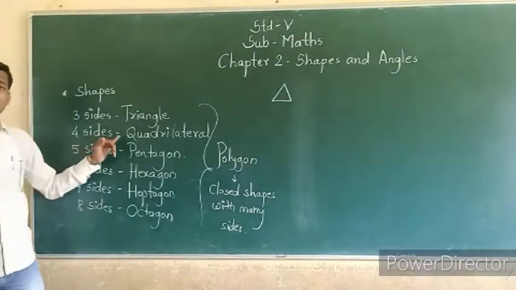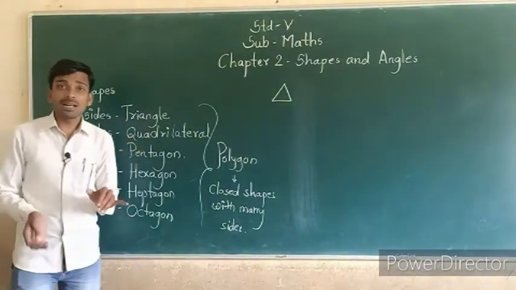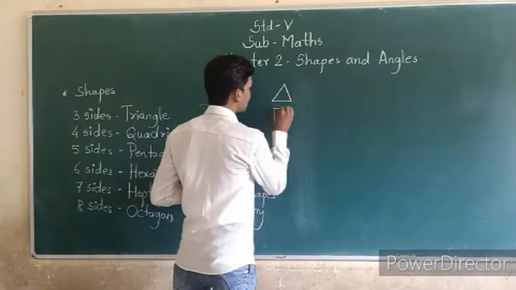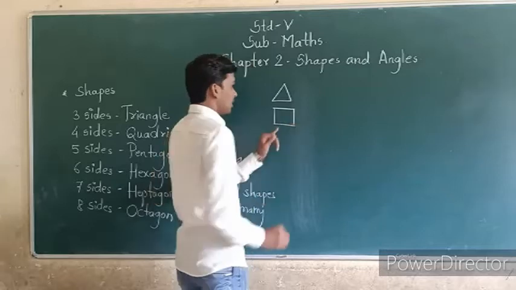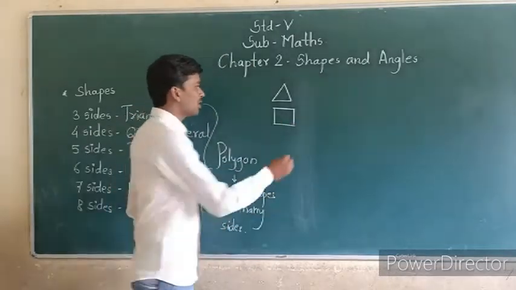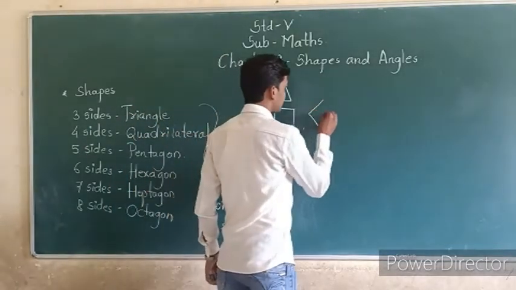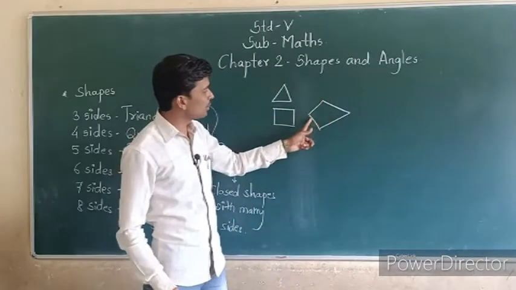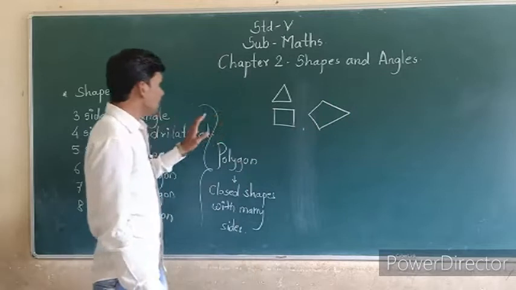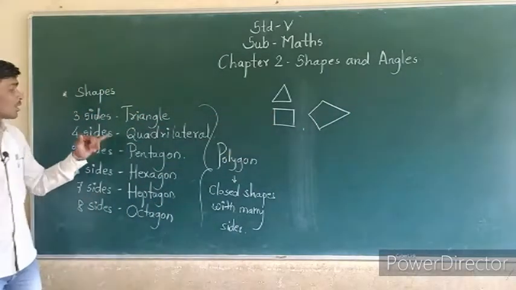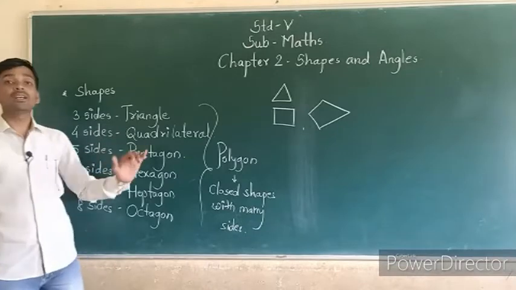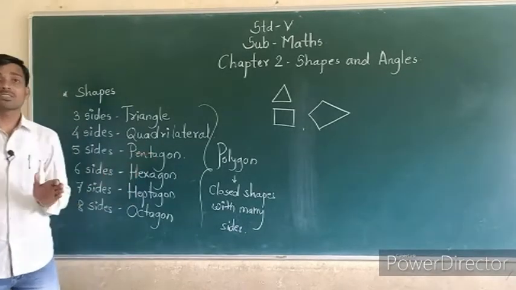Okay, then four sides, that is called quadrilateral. Four sides means quadrilateral. For example, like this, it has four sides, or this is also four sides. 1, 2, 3, 4. Therefore, these two shapes are called quadrilateral. Okay, five sides, that is called pentagon.